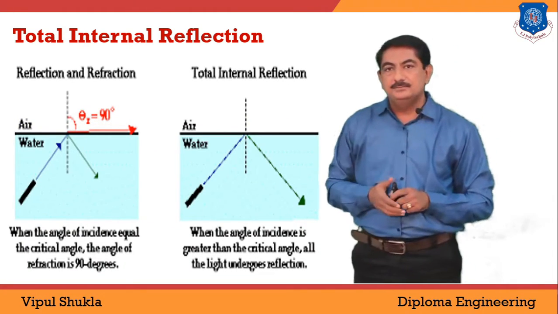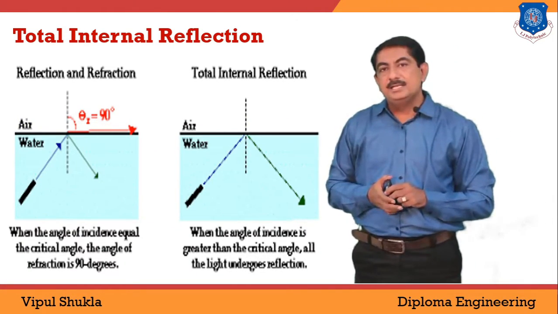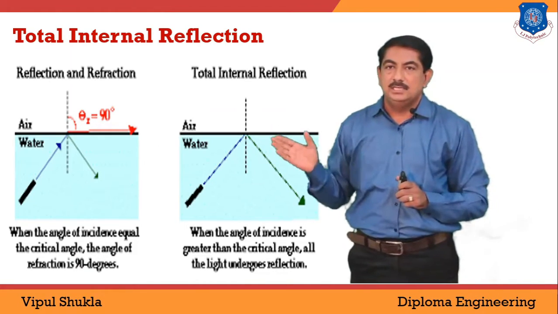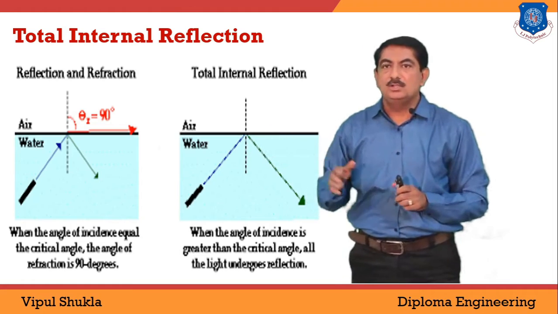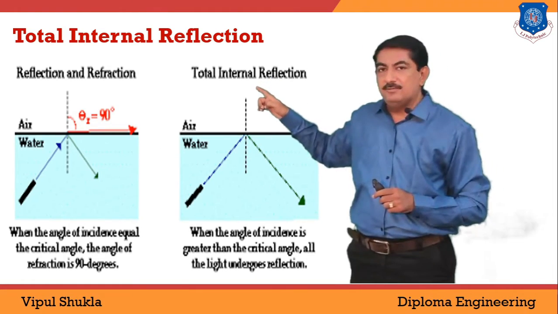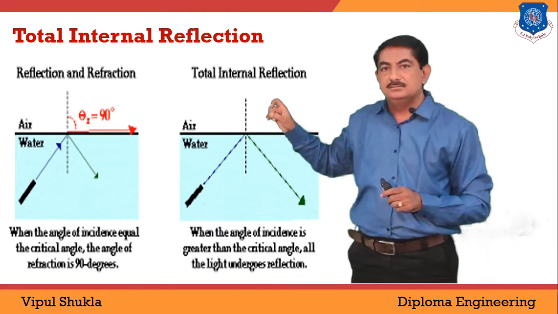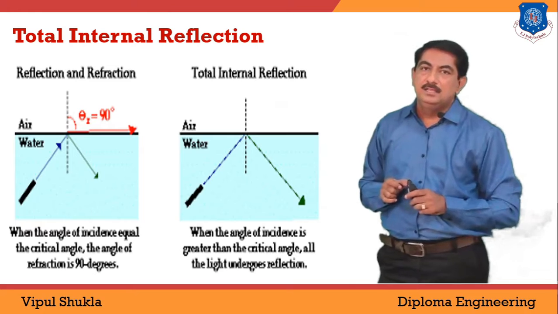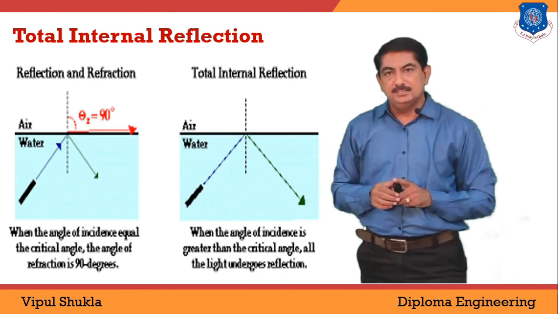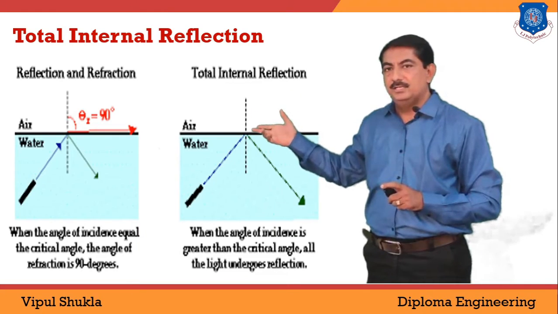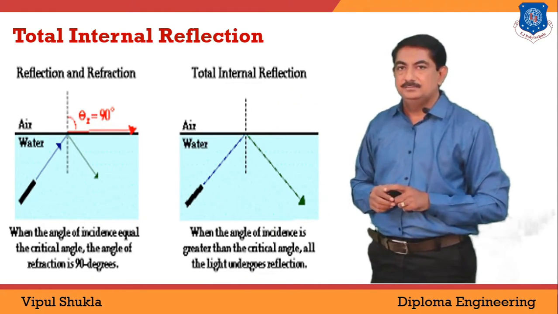Look at this figure. It shows light waves going from a denser to a rarer medium, liquid to air, water to air. Here theta 1, if it is 90 degrees, that means if the refraction angle is 90 degrees, such an angle is known as the critical angle. We can say both reflection as well as refraction will take place.